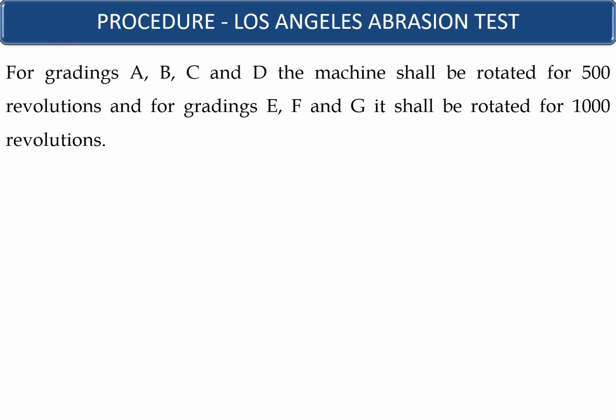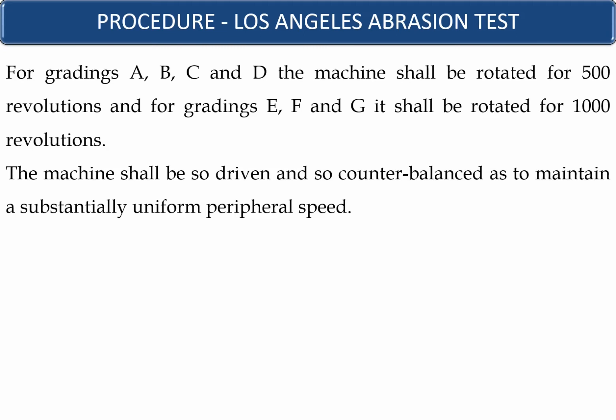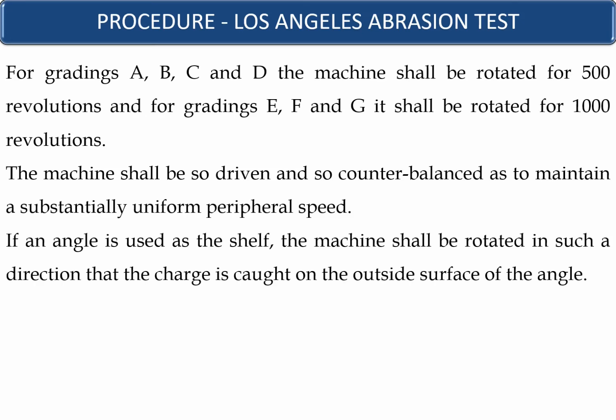See the procedure of the Los Angeles abrasion test. For grading A, B, C, and D, the machine shall be rotated for 500 revolutions, and for grading E, F, and G, stated in the previous slides, the machine shall be rotated for 1000 revolutions. The machine shall be so driven and so counterbalanced as to maintain a substantially uniform peripheral speed. If an angle is used as the shelf, the machine shall be rotated in such a direction that the charge is caught on the outside surface of the angles.